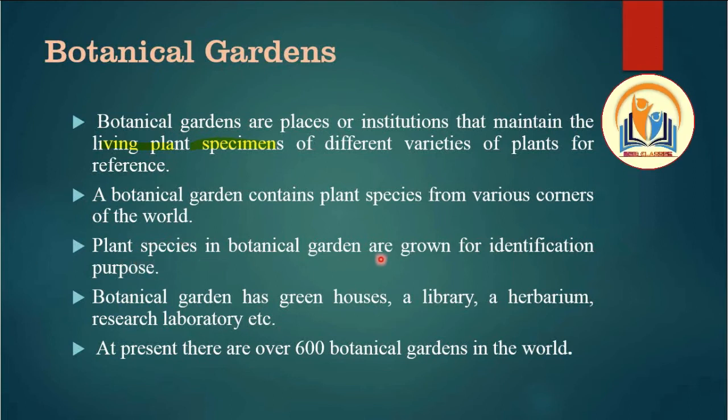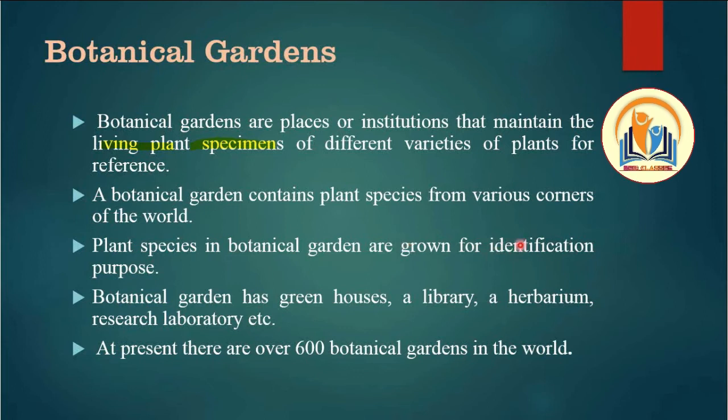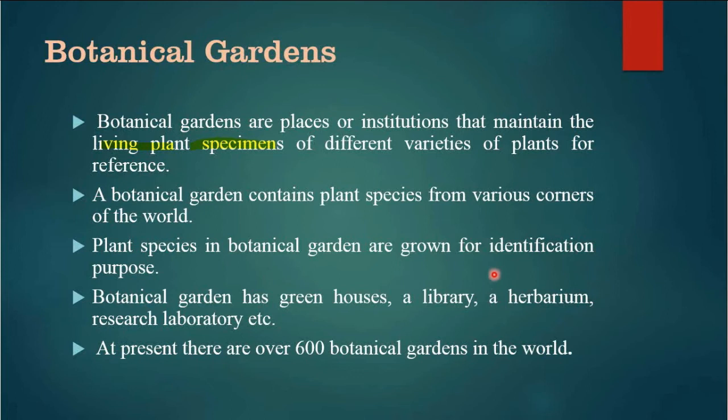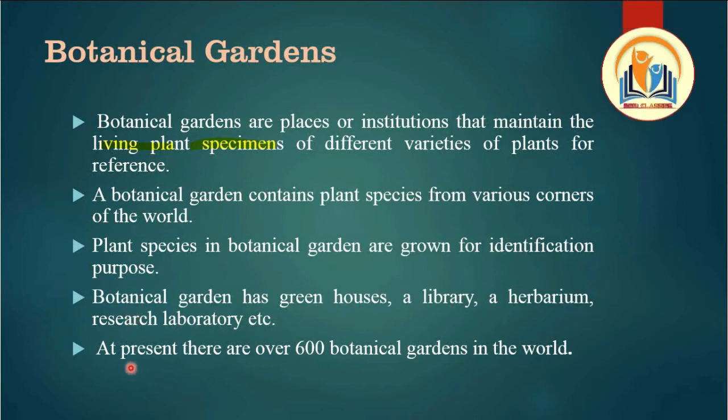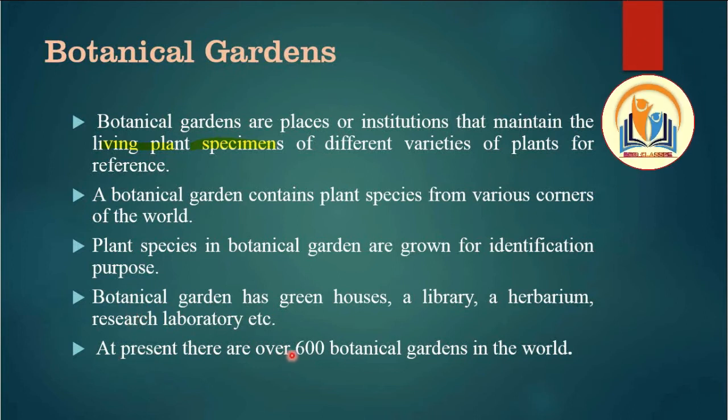The plant species in botanical gardens are grown for identification purposes. We identify different types of organisms, different types of plant species there. So it is mainly used for identification purposes. A botanical garden has greenhouses also, a library, a herbarium, a research laboratory, etc. These are the things which are kept in botanical gardens. At present, there are 600 botanical gardens throughout the world.